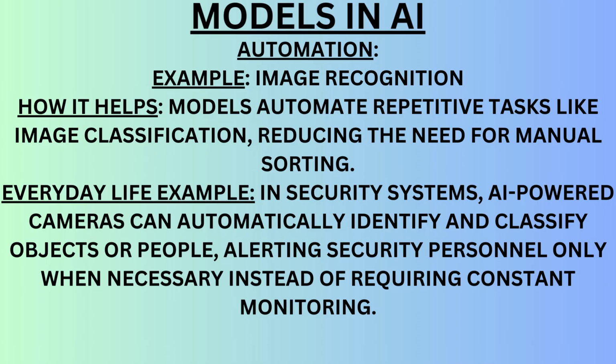Automation example: image recognition. How it helps: models automate repetitive tasks like image classification, reducing the need for manual sorting. Everyday life example: in security systems, artificial intelligence powered cameras can automatically identify and classify objects or people, alerting security personnel only when necessary instead of requiring constant monitoring.